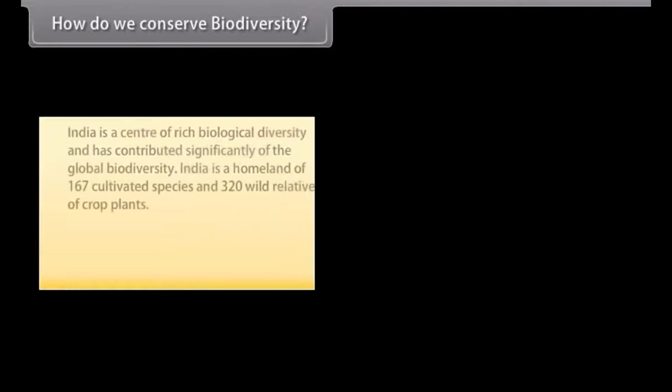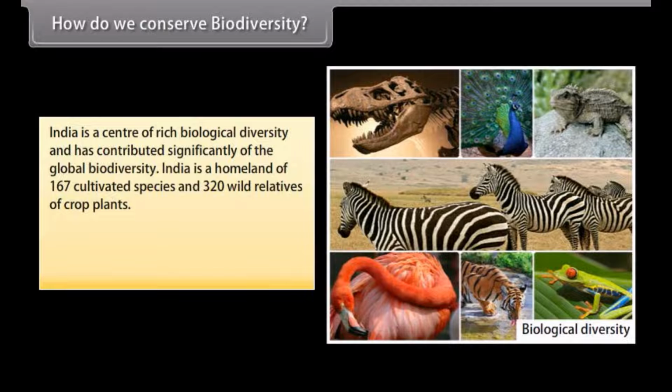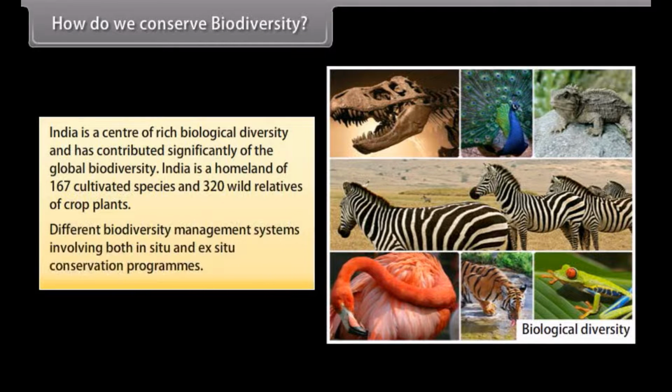How do we conserve biodiversity? India is a center of rich biological diversity and has contributed significantly to the global biodiversity. India is the homeland of 167 cultivated species and 320 wild relatives of crop plants. There are different biodiversity management systems involving both in situ and ex situ conservation programs.